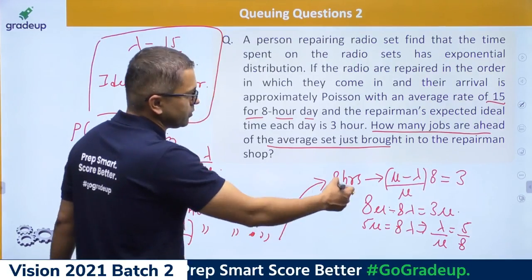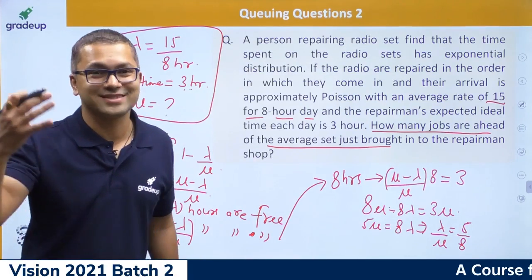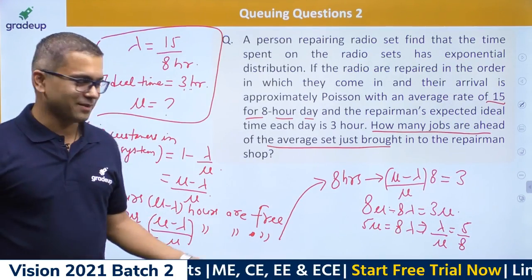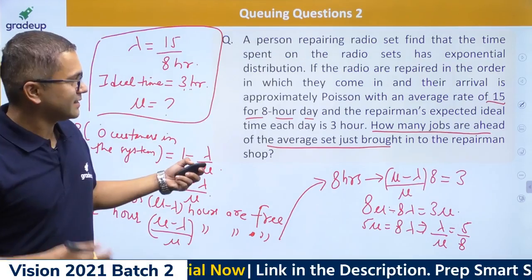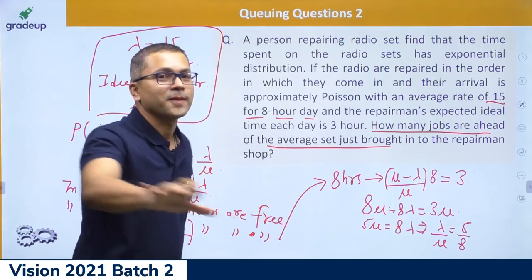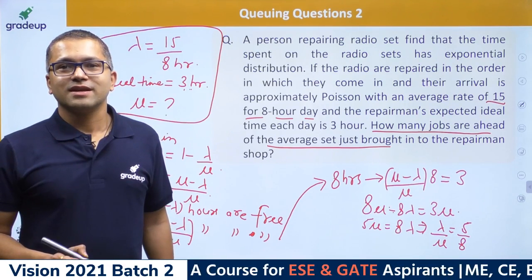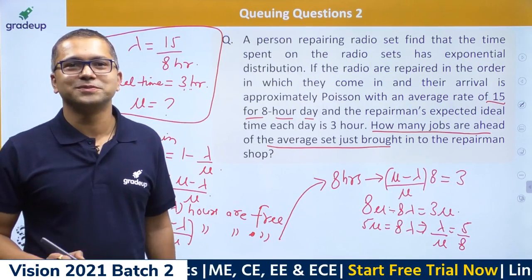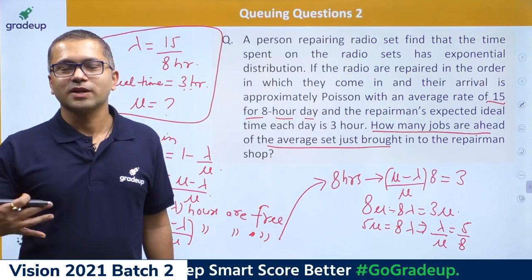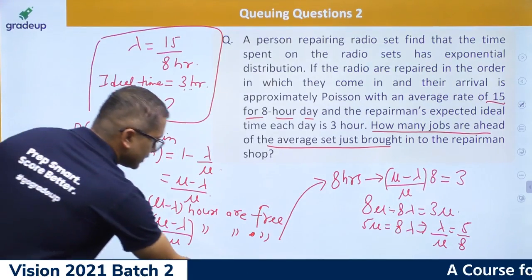Now what do you need to find? How many jobs are ahead of the average set just brought into the repairman shop? That's the question. Okay, Ankit, let's forget that, I'm not calculating it. Just read this statement again and tell me what we need to find. Krishna Ram, so late, I was waiting for you. Come on, guys. I hope this is clear to you.